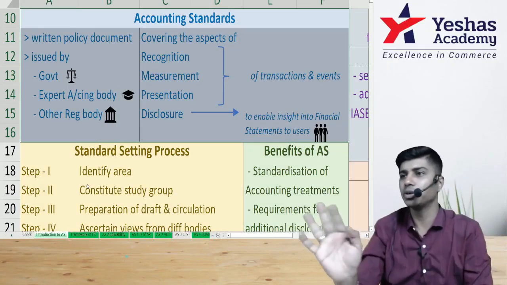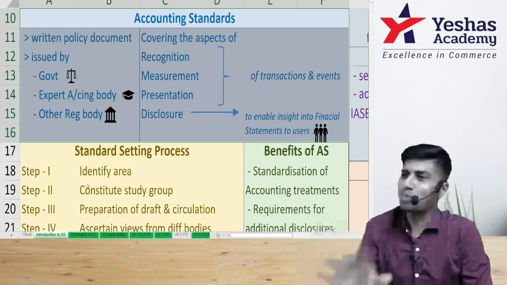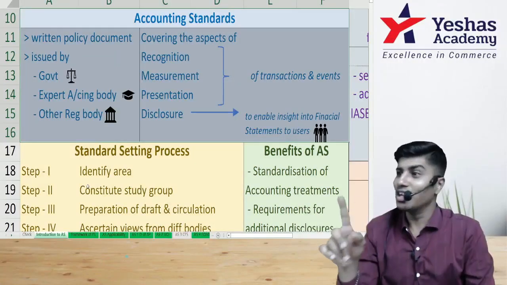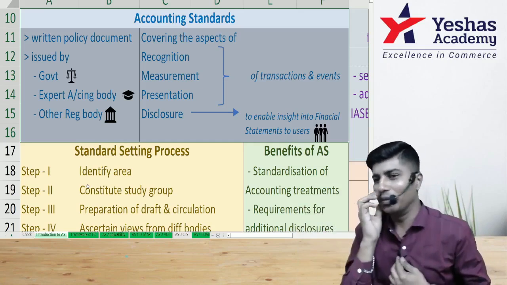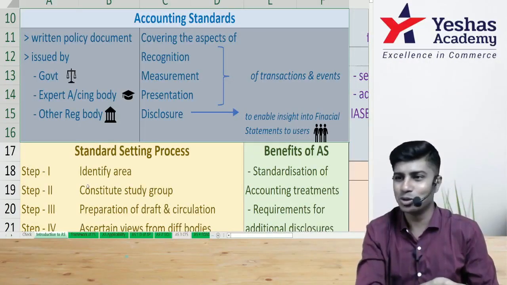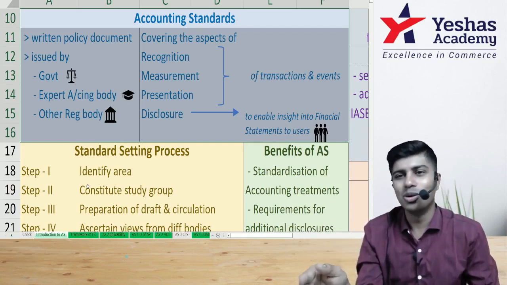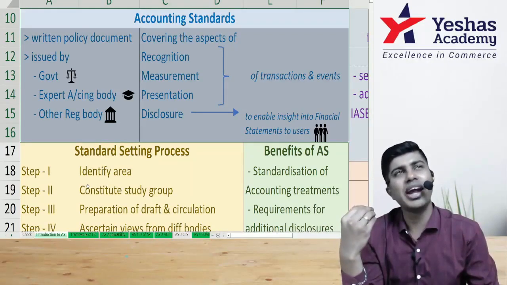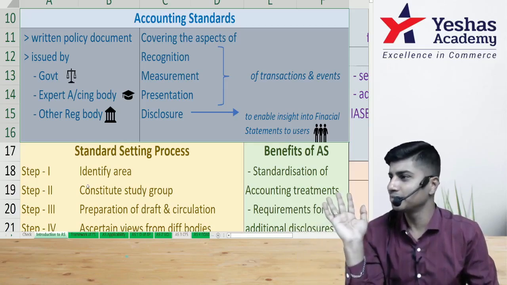Fantastic. Don't expect a question like "what is accounting standards" in the exam. There is no space for asking questions on some AS only in the exam. There are 29 accounting standards. If they ask about 27 accounting standards, with 100 marks in the question paper and 3 other chapters also to be given, do you think you will get a question from every accounting standard? No. There will easily be 7 to 8, or we can easily say some 10 accounting standards, you will not get a question from in the exam.